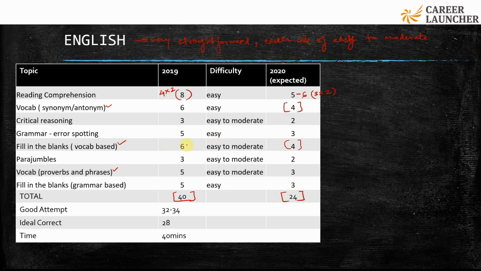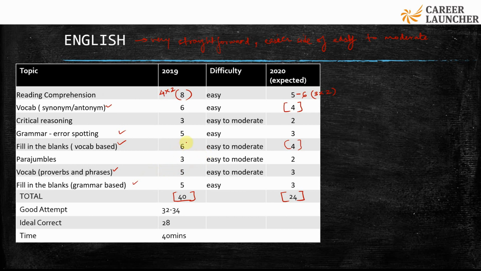till last year you used to have 10 questions based on grammar year and year. So this could reduce to maybe 5 or 6, and you could have the remaining questions on critical reasoning and para-jumbles. Overall, the level of difficulty of vocabulary based questions apart from proverbs has been easy, and even the grammar